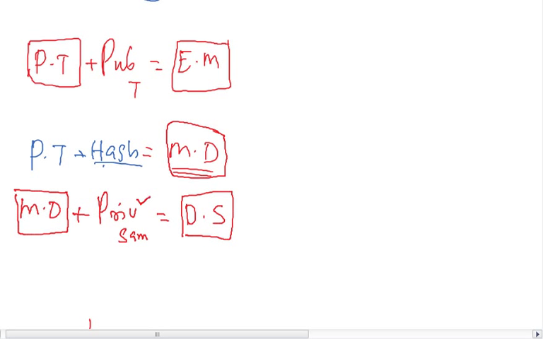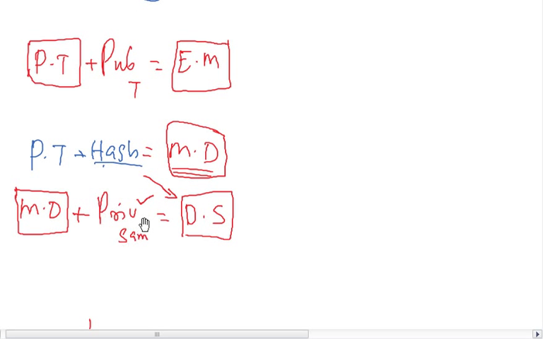When you use your private key on any message, you essentially produce your digital signature. This message digest is encrypted using the private key of Sam.